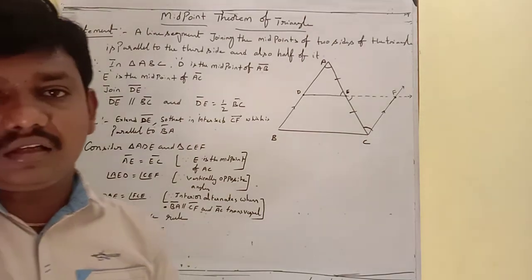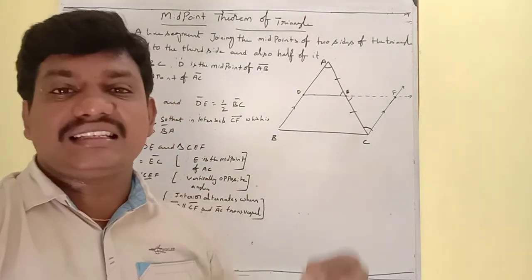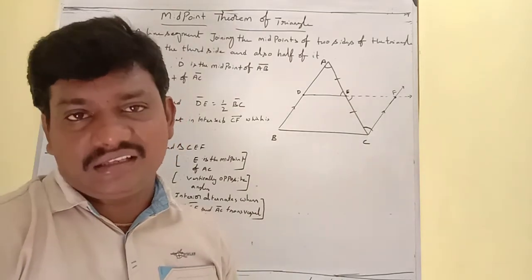When two triangles are congruent, their corresponding sides are equal and corresponding angles are equal.